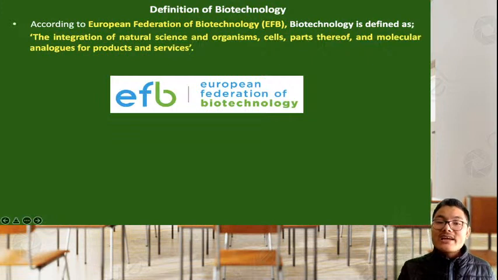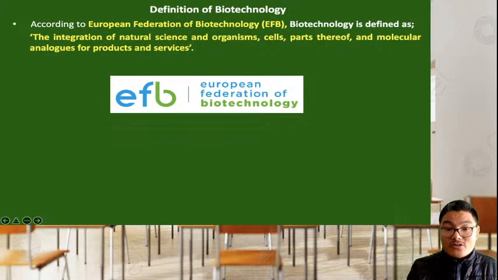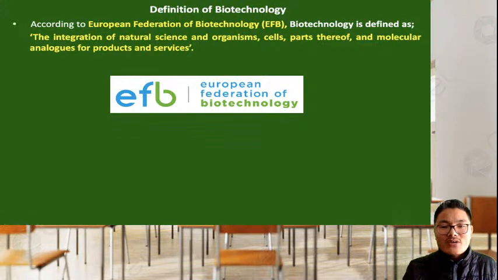So we can say that according to the European Federation of Biotechnology, they had given this definition, and according to this definition, it says that there is application of biology or natural science along with use of organisms or cells, even use of different parts like DNA, other biomolecules, in order to produce different products. Analog means similar. So analogs for products and services. So biotechnology is giving us so many contributions which are usually called as services.